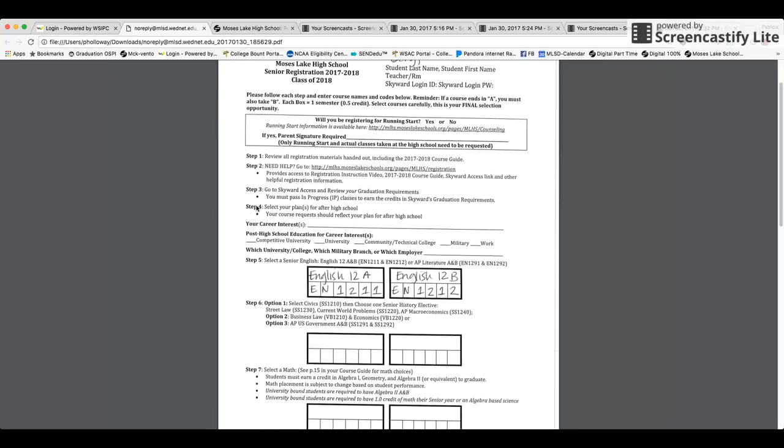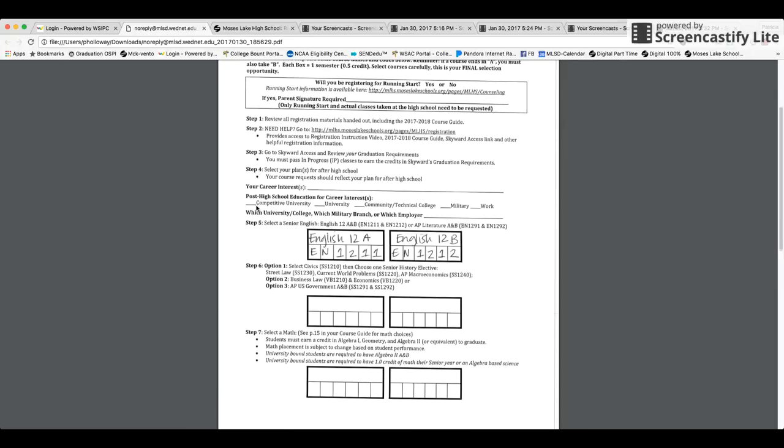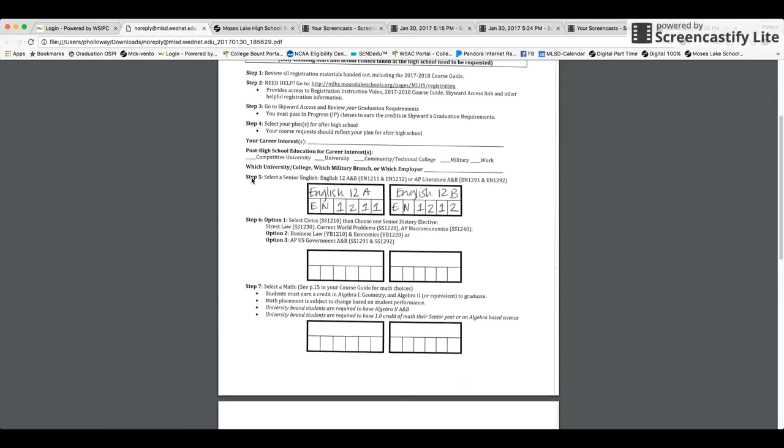For the rest of us that get to hang out here at the high school, the next step would be step 5. You're going to select your English. You have 2 choices. You may choose regular English 12, A and B, which is year long, or you may choose to do AP Literature.